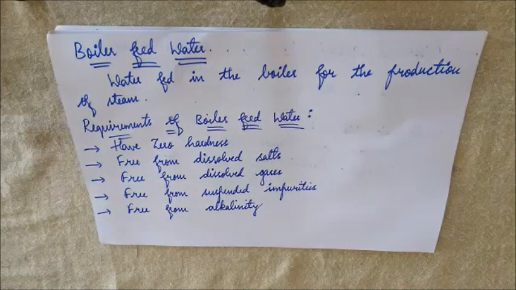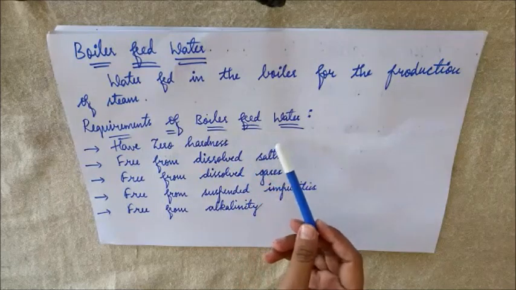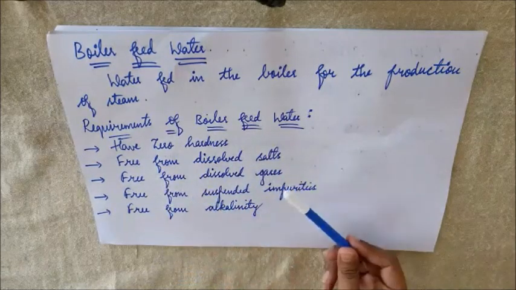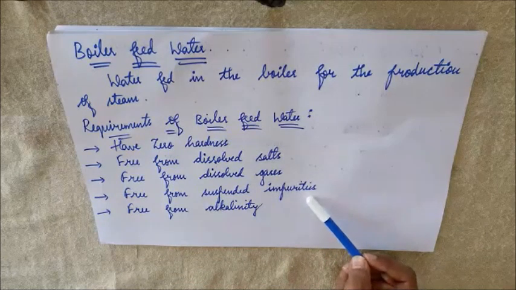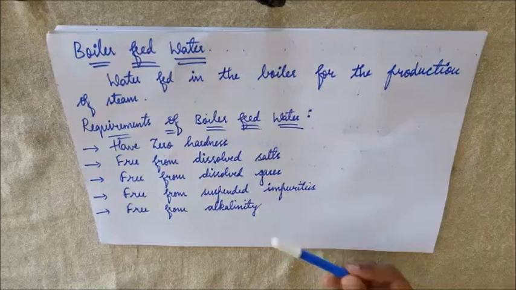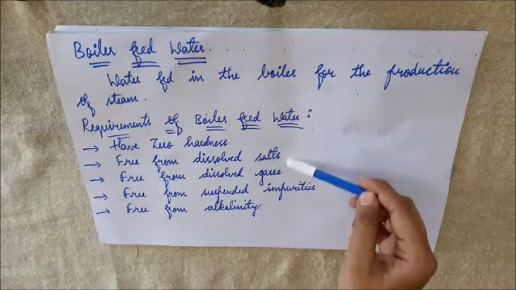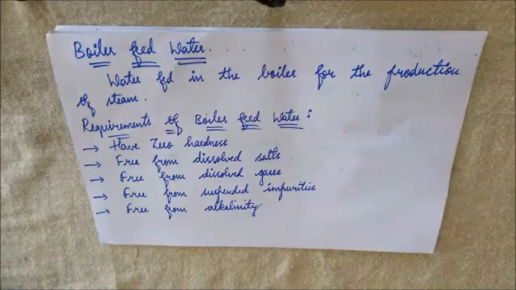It should have zero hardness, no hardness at all. It should be free from dissolved salts, free from dissolved gases, free from suspended impurities, and free from alkalinity. These are the requirements of the water fed into the boiler for the production of steam.